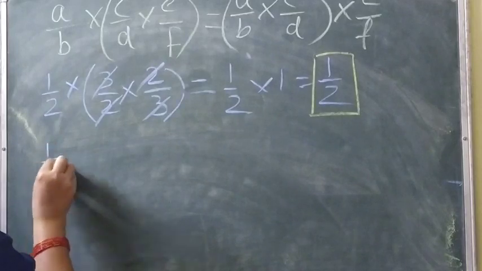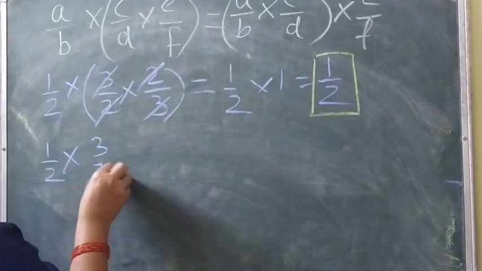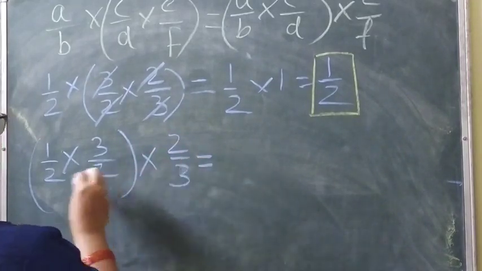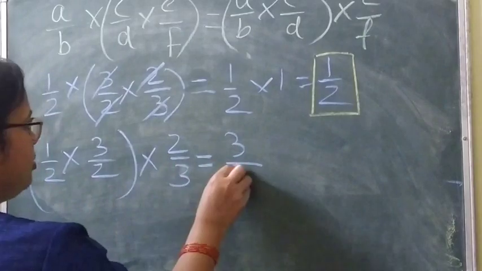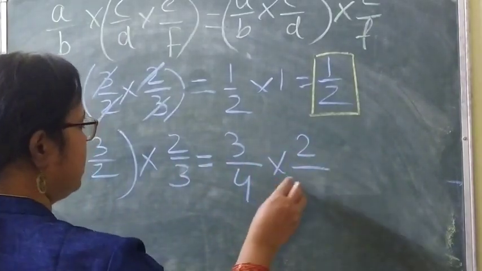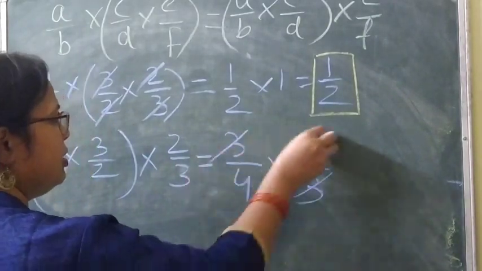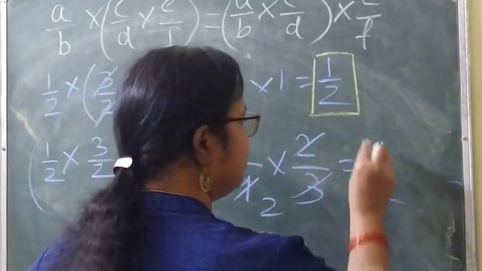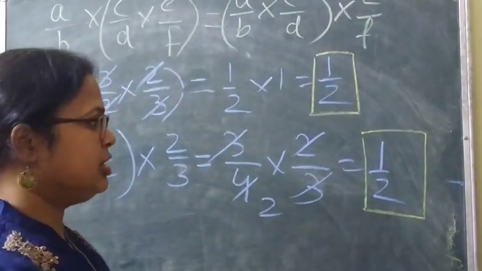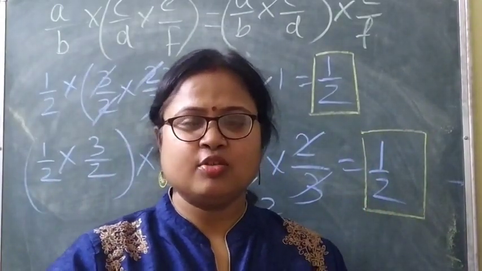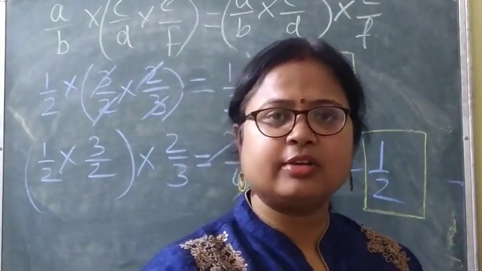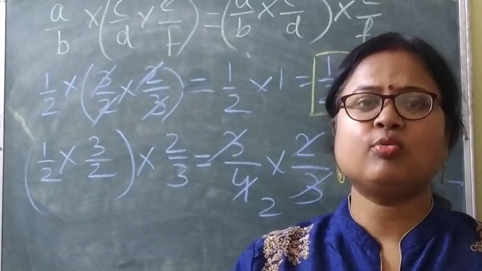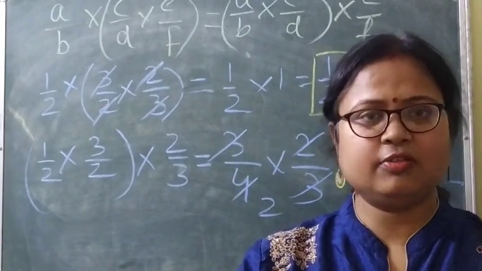Now on the other side, as it is given here, like this we can write all the numbers. So 1 by 2 into 3 by 2, put this in the bracket, then into 2 by 3. So 3 by 2 into 2 by 3 is 1, so you get 1 by 2. So here also you have got 1 by 2. This is called the associative property. By seeing the question, you can find out which property is followed. When a bracket is there, it means the associative property is there.